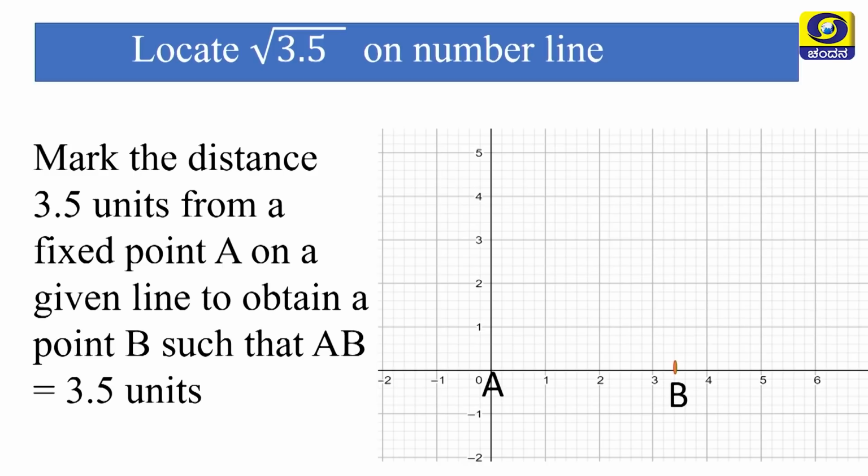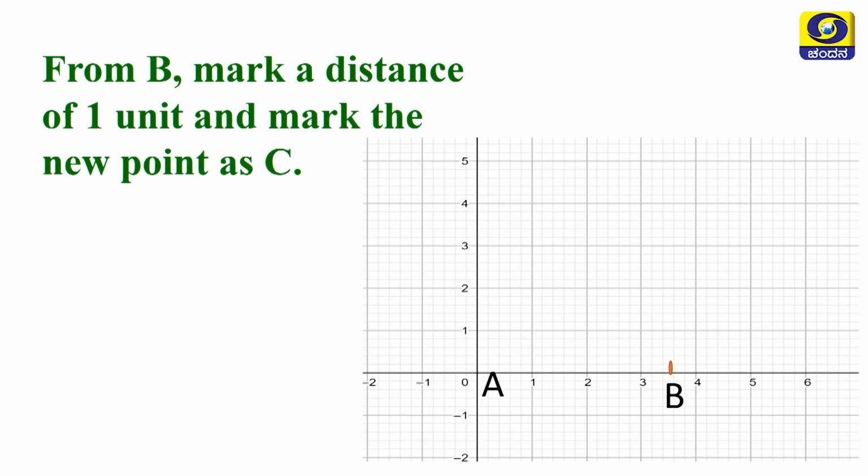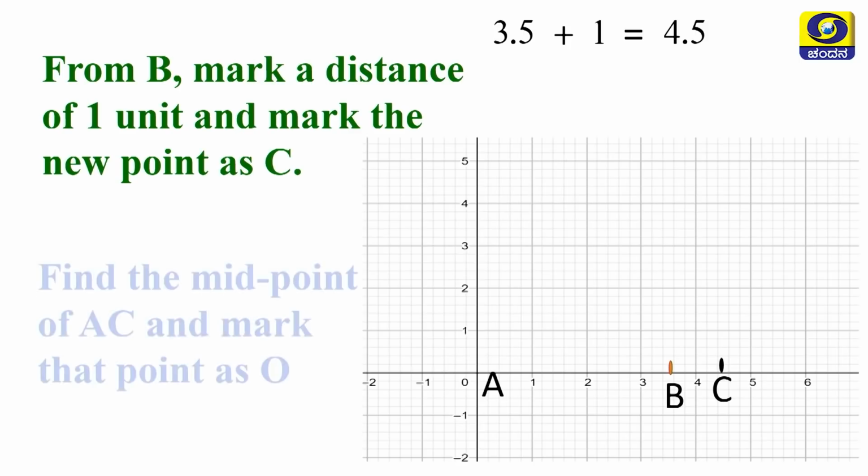Now, what is the next step? From B, mark a distance of 1 unit and mark the new point C, that is 3.5 plus 1, that is 4.5. You have to mark 4.5 and call it C.